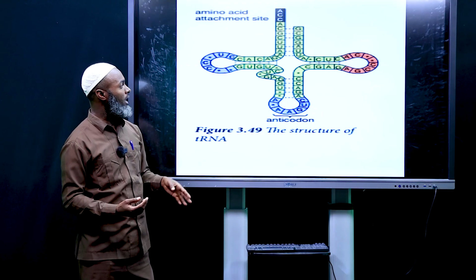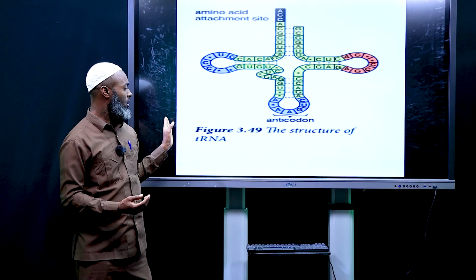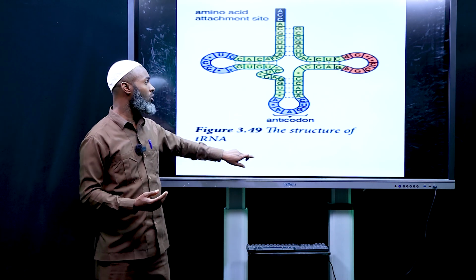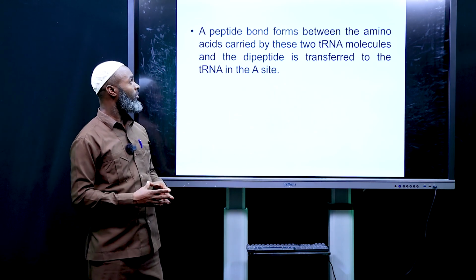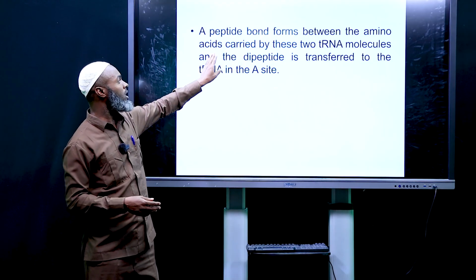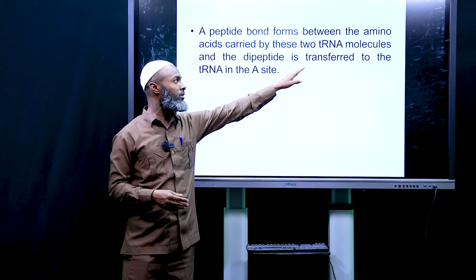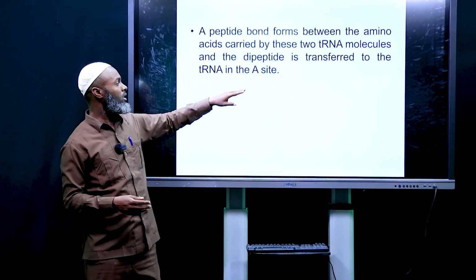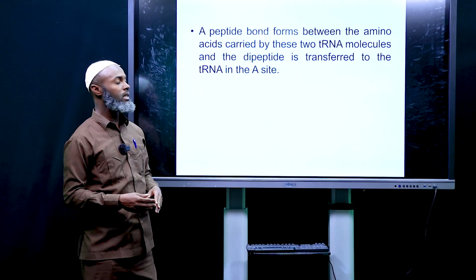This is transfer RNA that transfers the free amino acid to the ribosome. A peptide bond forms between the amino acids carried by these two transfer RNA molecules, and the dipeptide is transferred to the transfer RNA in the A site.